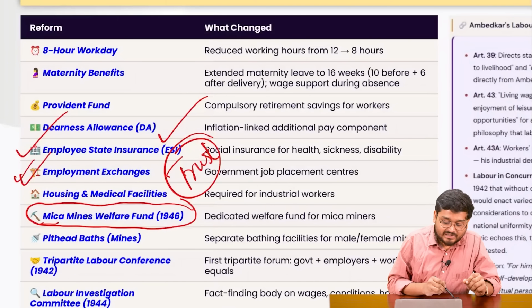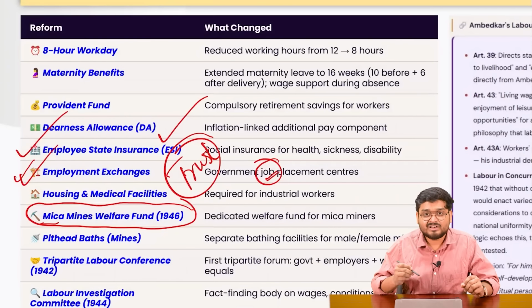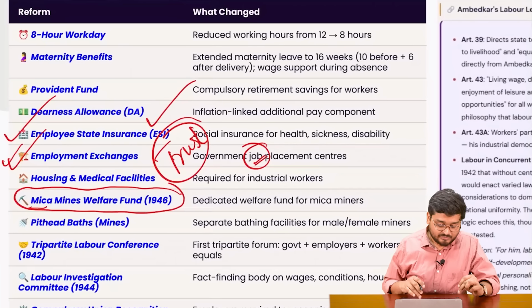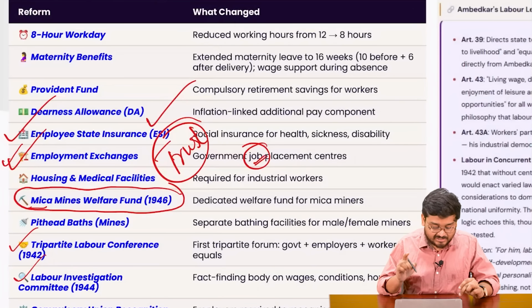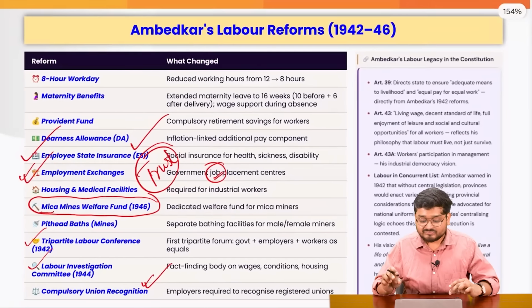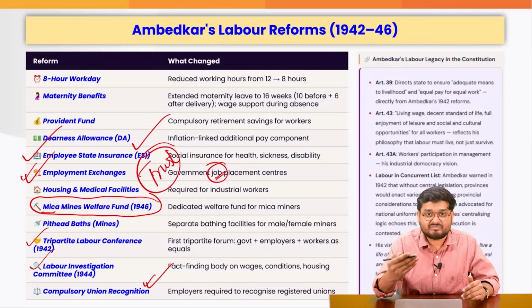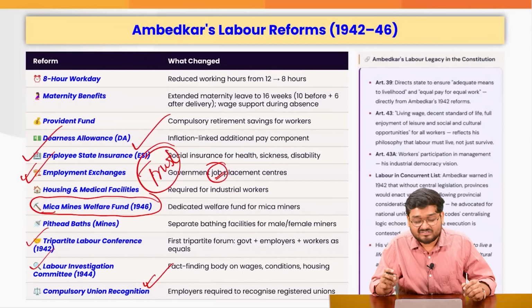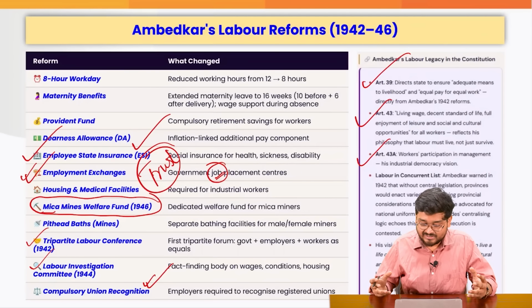He talked about setting up employment exchanges so that people would find jobs easily via newspapers and so many other means. Also, we have to understand that he set up the tripartite labor conference, the labor investigation committee, and he also talked about compulsory union recognition, right? And directly and indirectly, later on, when the constitution was being framed, his ideas and inspirations were also reflected in the various DPSPs, as you can understand, right?